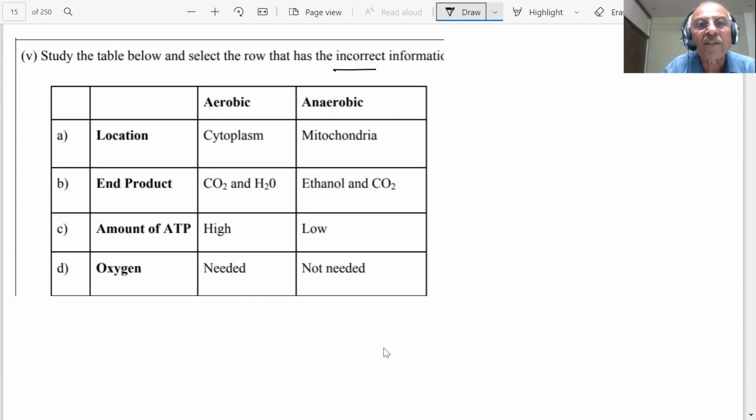Study the table below and select the row which has incorrect information. Incorrect information. He's saying incorrect. Okay. So what is our answer, student?